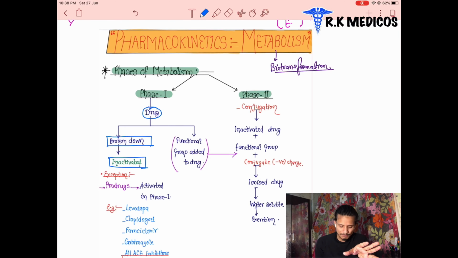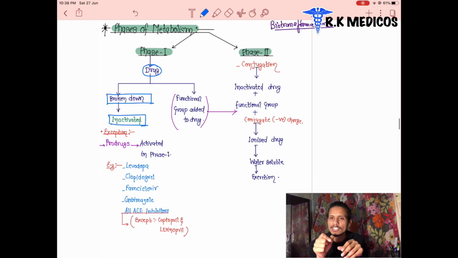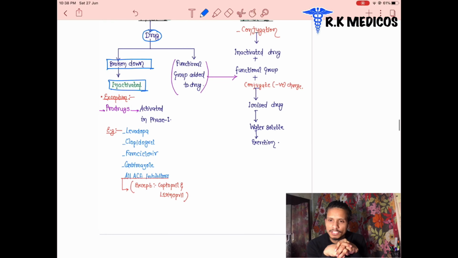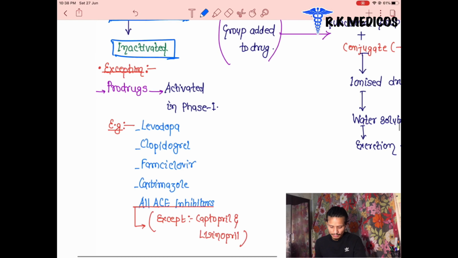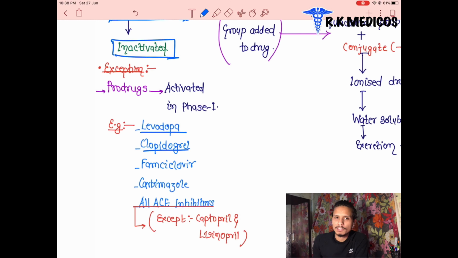There are some exceptions: some drugs are broken down and after that they are activated. These drugs are called prodrugs, which become activated after the breakdown in the first phase of metabolism. We have to memorize several of these drugs.